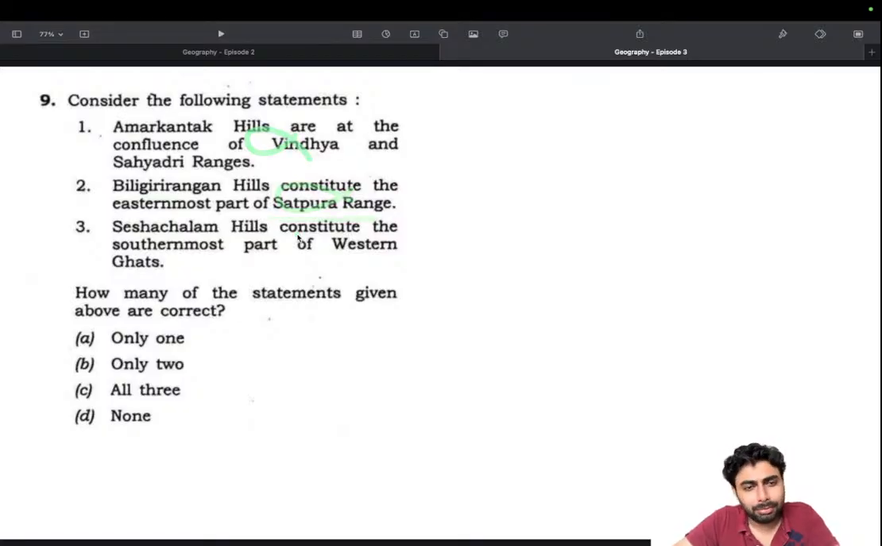Seshachalam Hills, we know that it's in Andhra Pradesh. So Seshachalam Hills constitute the southernmost part of the Western Ghats, and the Western Ghats don't even touch Andhra Pradesh. So that's gone, and we are with the answer.